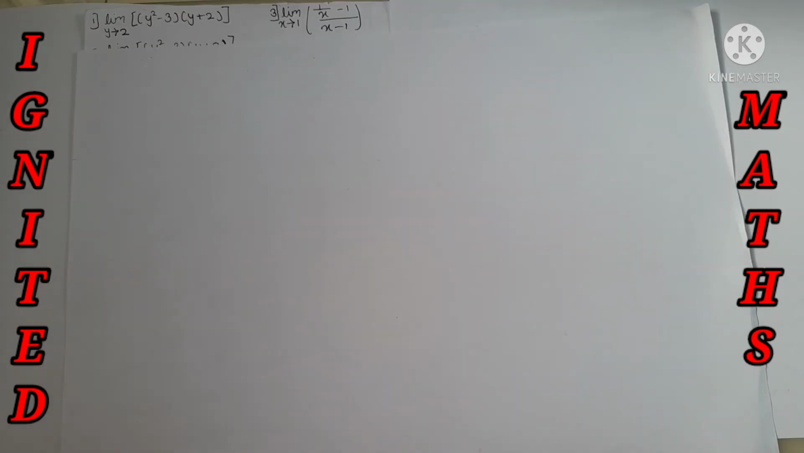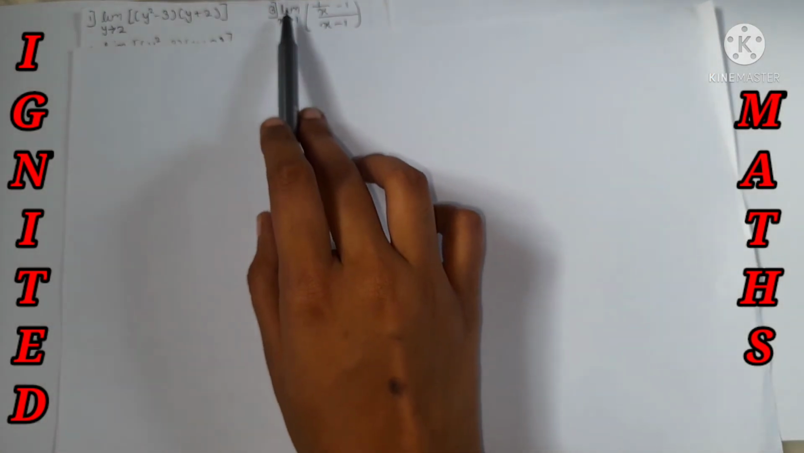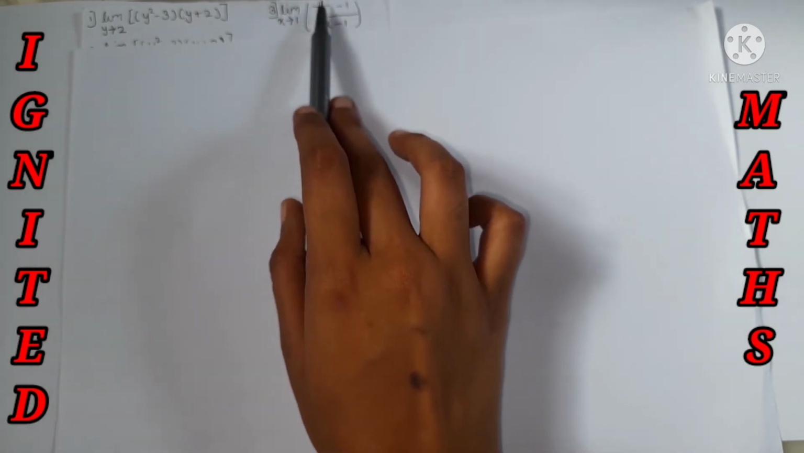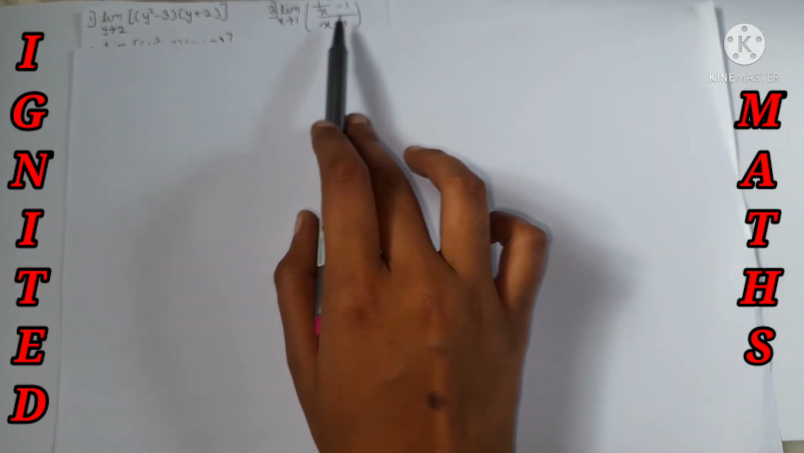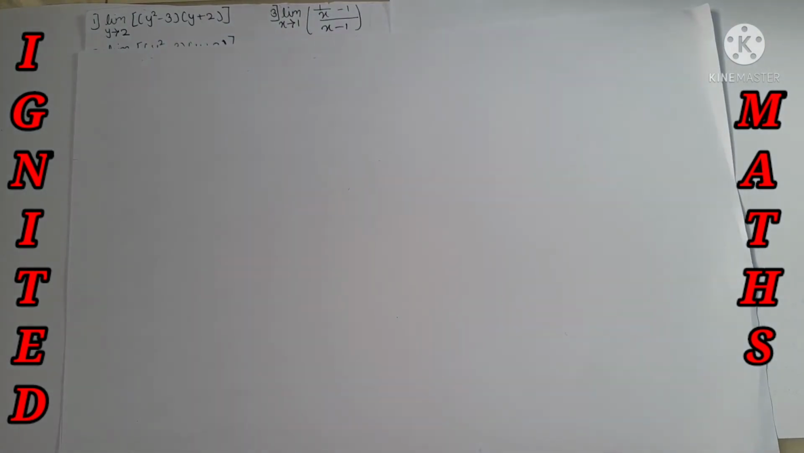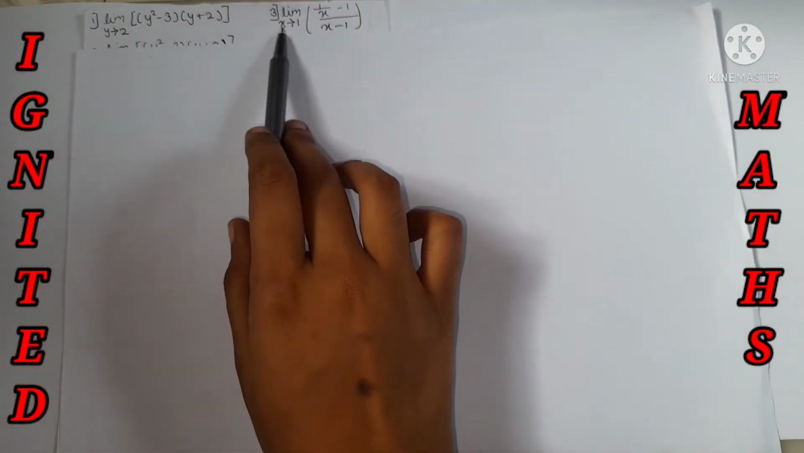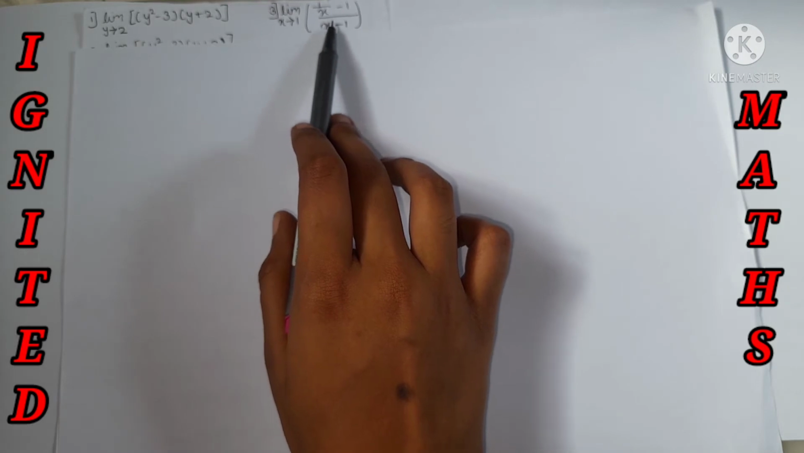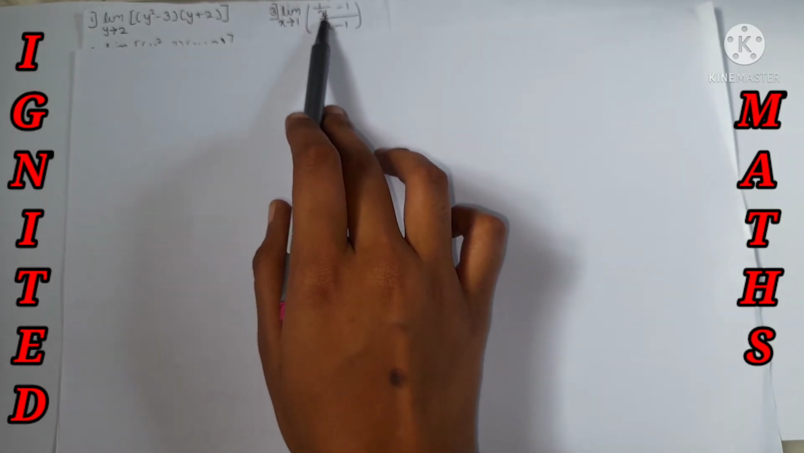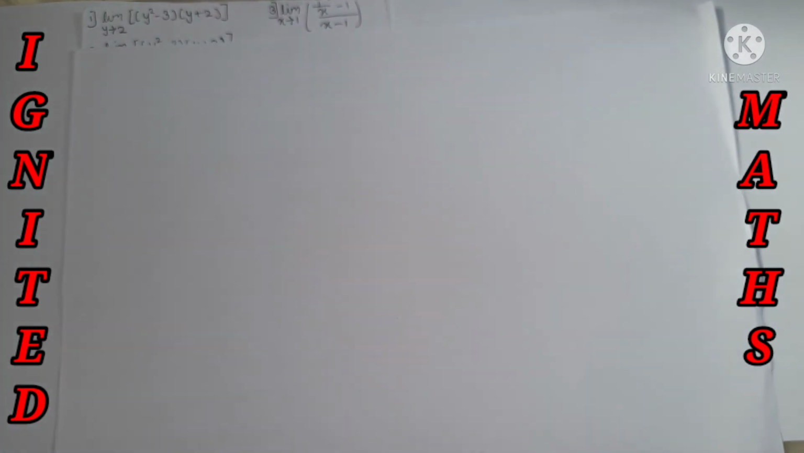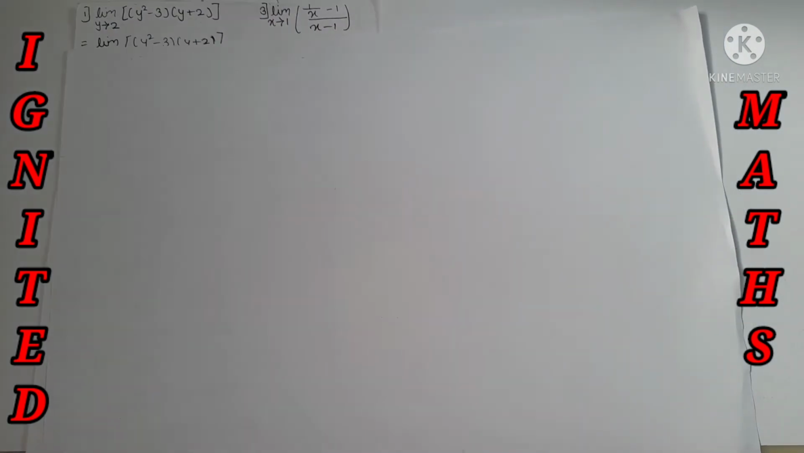To the third sub question, over here I have limit x tends to 1 and the given question is 1 by x minus 1 divided by x minus 1. If I directly substitute the value, x tends to 1, it will become 1 minus 1, and over here also 1 by 1, it will become 0 by 0. 0 by 0 belongs to the indeterminate forms of mathematics, the 7th form. So what do we need to do? We need to do a simplification of the given question and we'll get the answer.